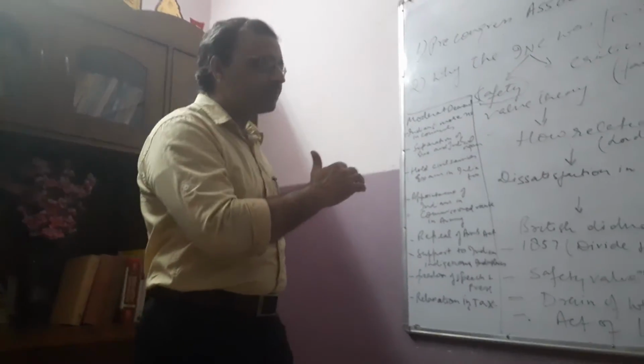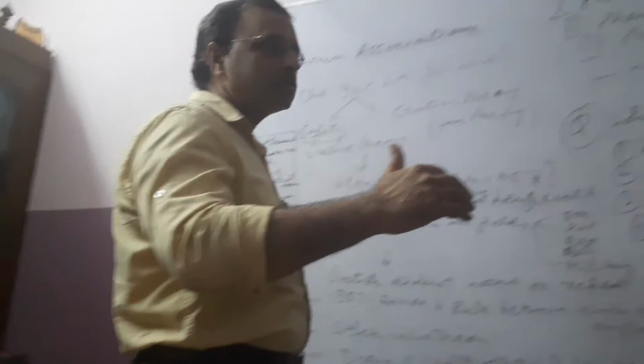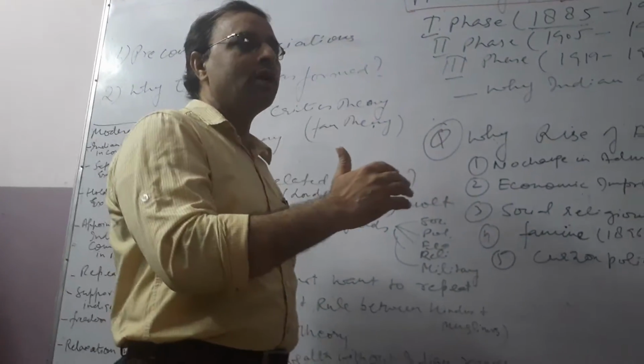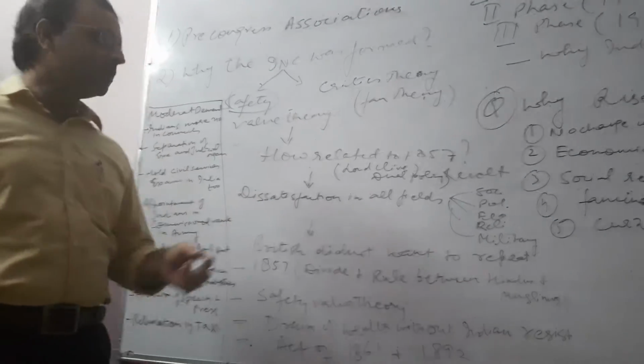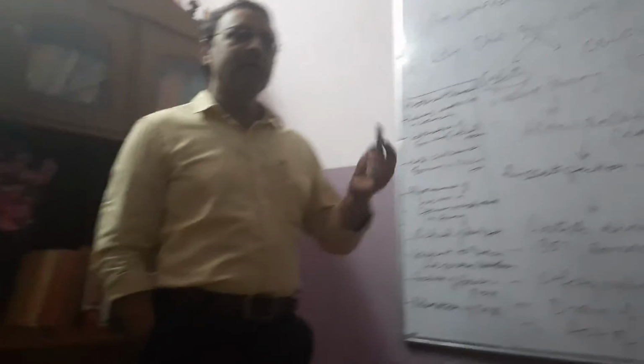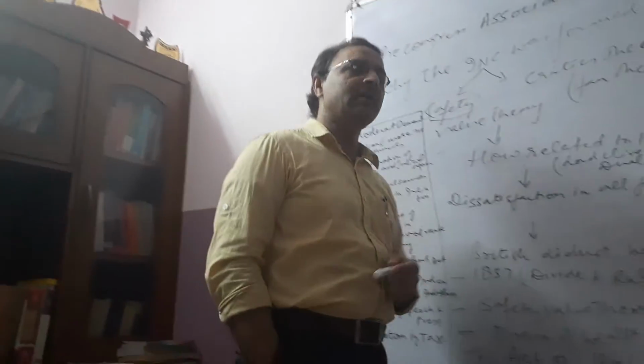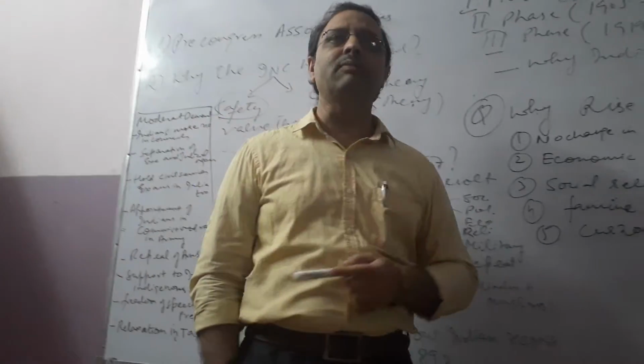Then politically, the Indians were not in the legislative councils, and a politically active role was not there for the Indians. Economically, they were exploited. The British took the raw material from our country and flooded Indian markets with their machine-made manufactured goods.